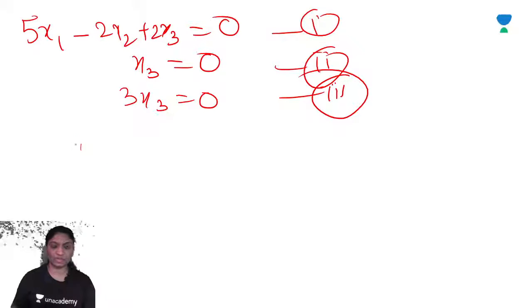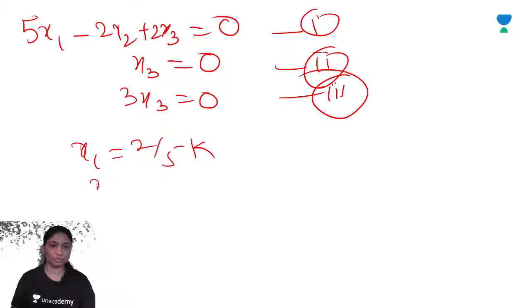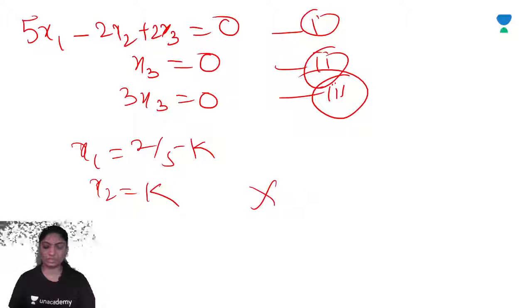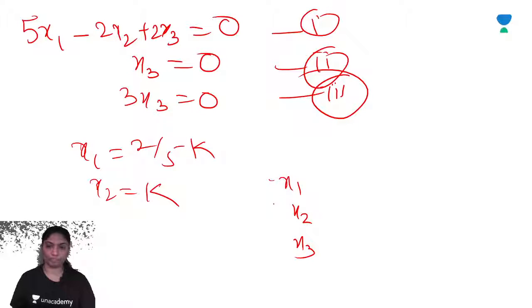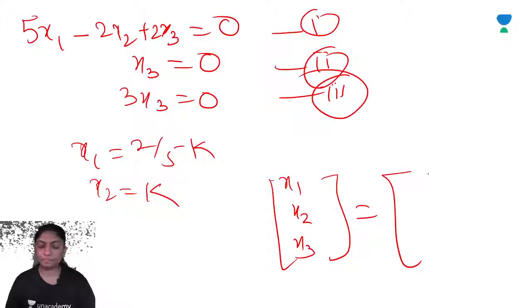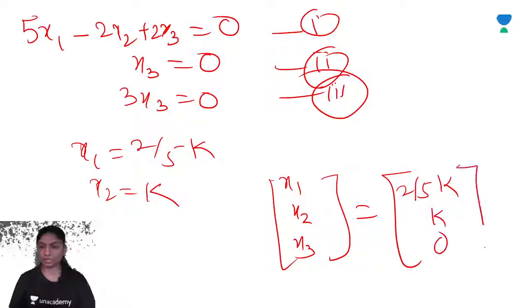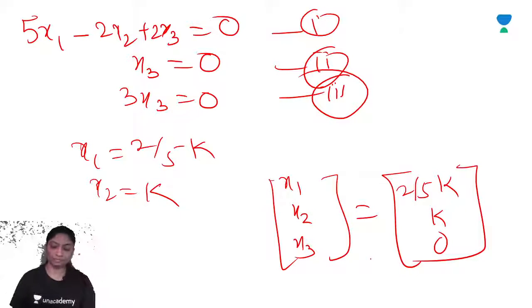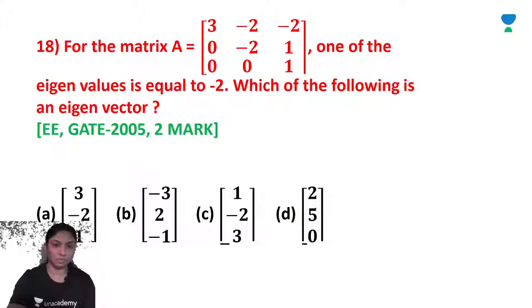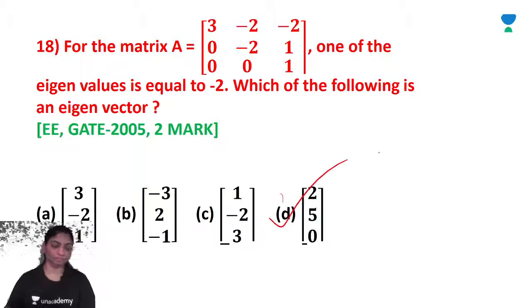So put x1 is equal to, you will get 2 by 5k. So eigenvector, put x2 is equal to k. So x1 is equal to 2 by 5k. So eigenvector x1, x2, x3 is equal to 2 by 5k, k, and here is 0. Right? So it is 2 5 0.